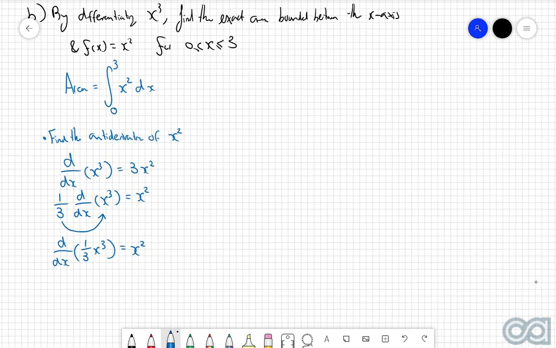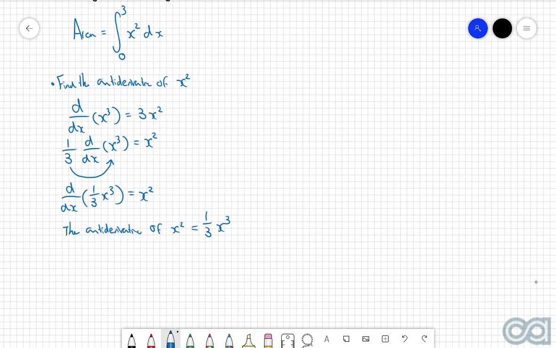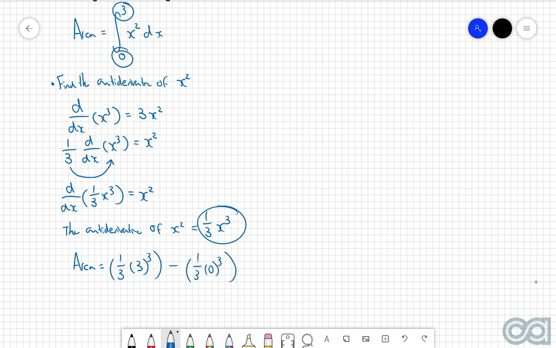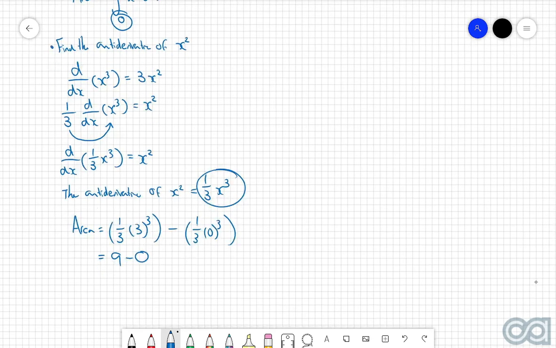So from this equation here, I can therefore say that the antiderivative of x squared is equal to this function here, which is 1/3 of x cubed. So therefore, I know that the area will be equal to this antiderivative evaluated at the upper bound, take the antiderivative evaluated at the lower bound. So that will be 1/3 of 3 cubed, take 1/3 of 0 cubed. 1/3 of 3 cubed is equal to 9, then 1/3 of 0 cubed is equal to 0, so then we get a final answer of 9 units squared.